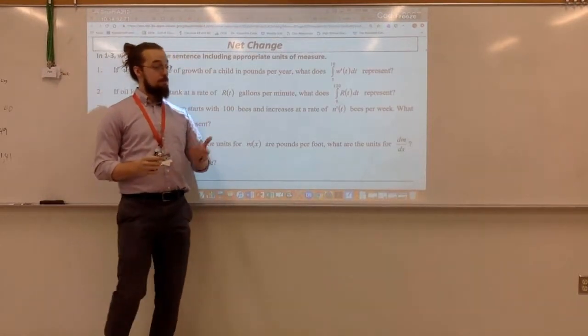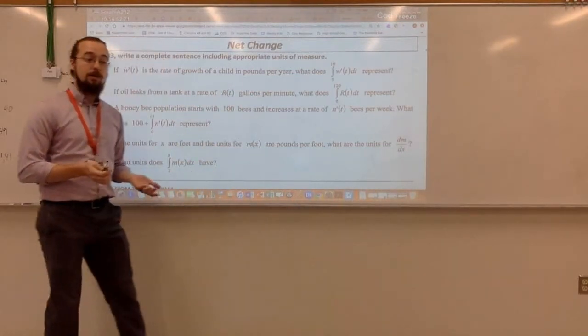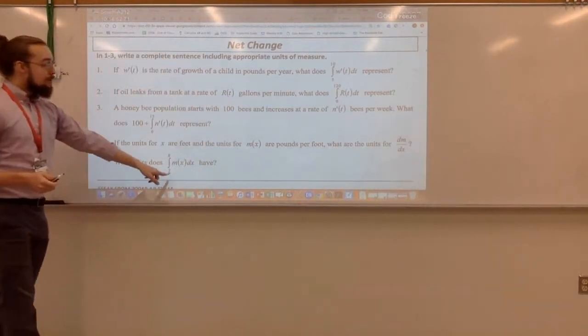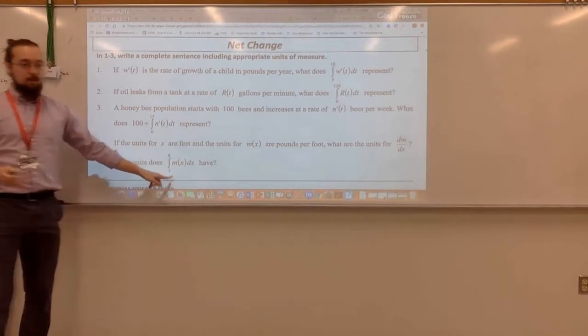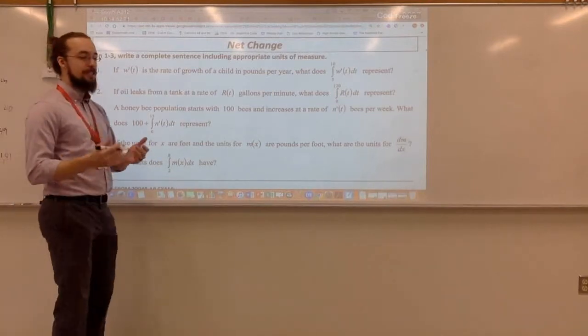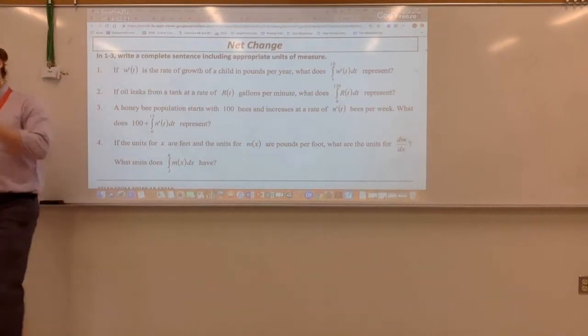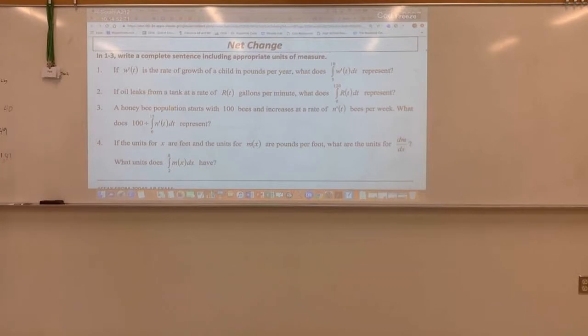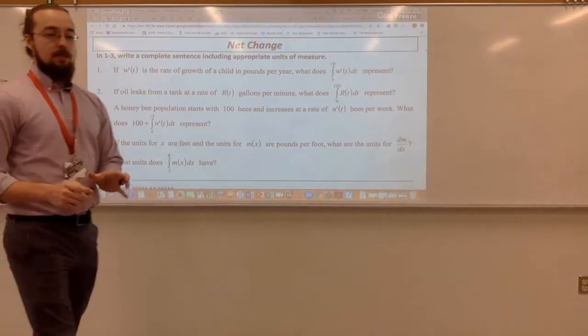So this is pounds per foot, or pounds per foot squared. If I take the integral of m of x, which is pounds per foot, what would the units on that be? Pounds, right? I would just be going backwards. And the same idea that the integral of the velocity function is position. So if I've got meters per second, the integral of that would just be meters. Right? So we're going to look at a lot of problems like this today.